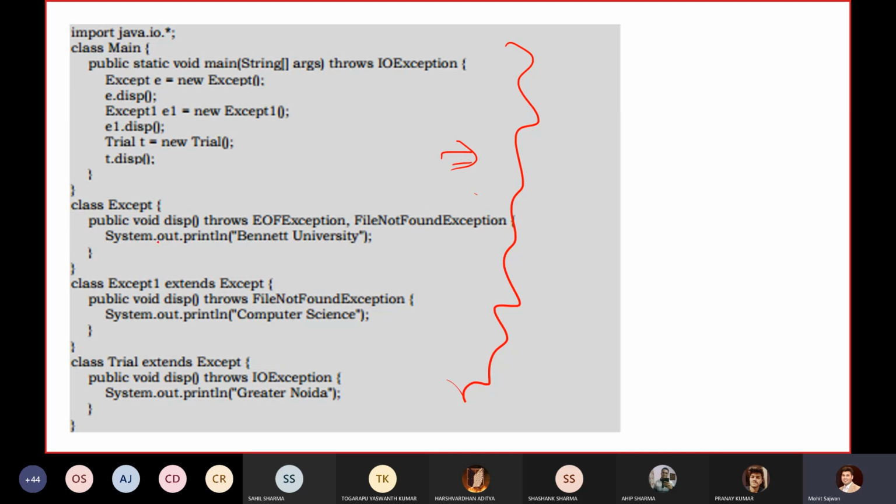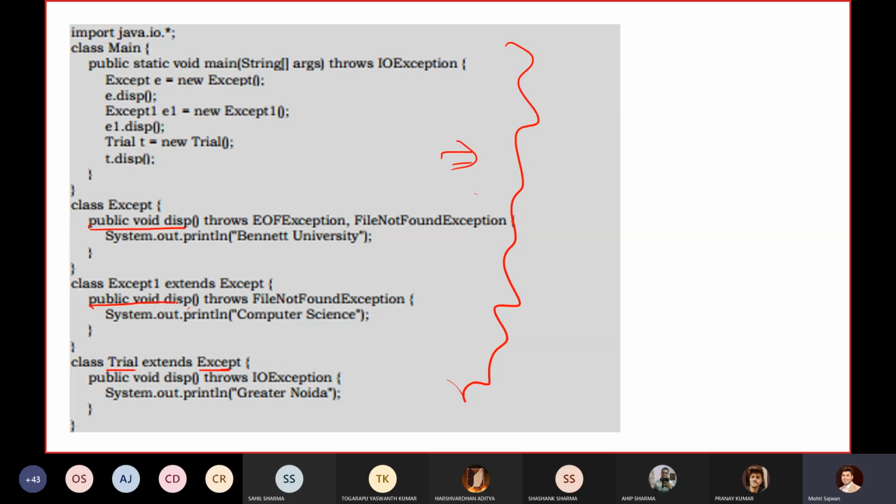Whenever you are performing method overriding, remember this point is very important. Here the Except1 class is inheriting, and the Trial class is again inheriting the Except class. So in both classes, we are overriding this method.